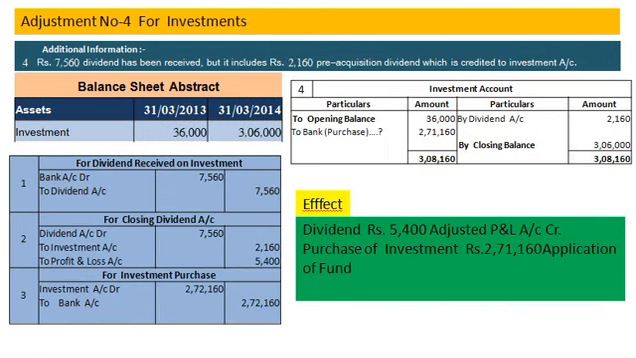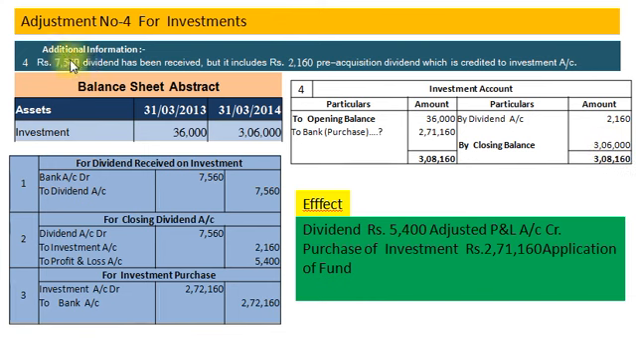Now we will solve adjustment number 4 for investments. Adjustment is rupees 7,560 dividend has been received, but it includes rupees 2,160 as pre-acquisition dividend, which is credited to investment account. Here is the abstract of balance sheet. Investment last year balance 36,000 and current year balance rupees 3,06,000. So we prepare investment account. Opening balance debit side rupees 36,000. Closing balance credit side rupees 3,06,000.